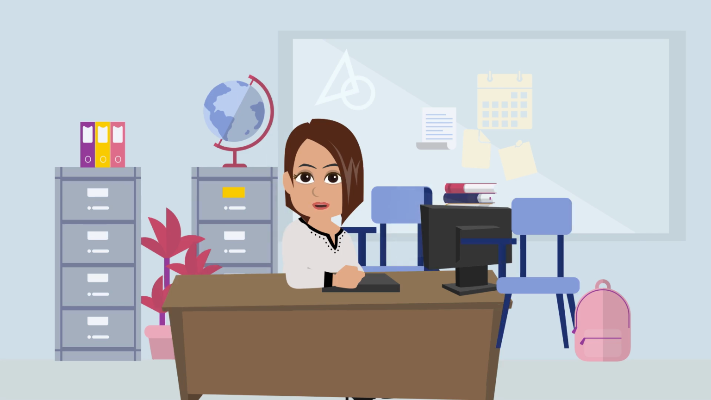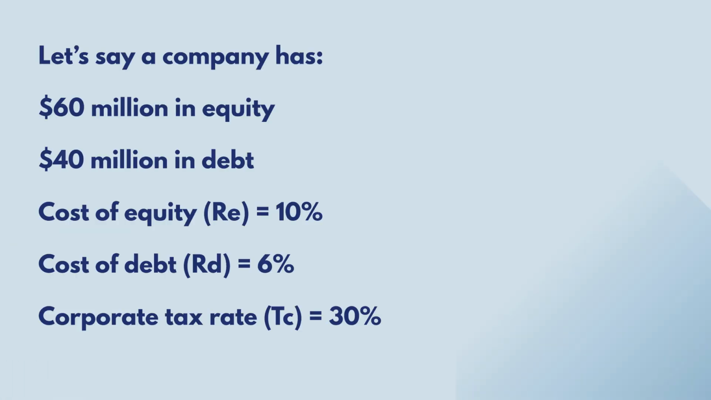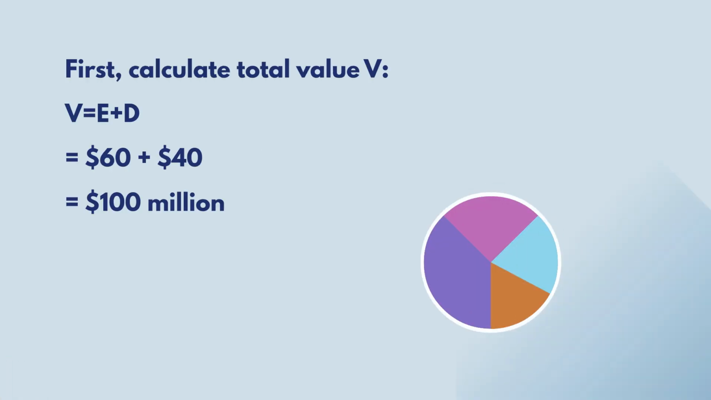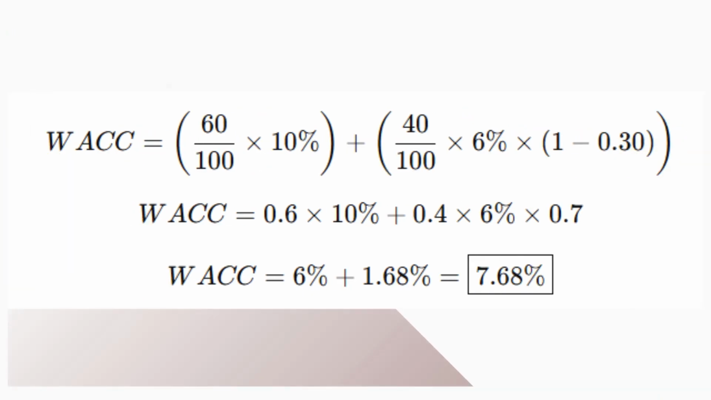Let's consider an example to illustrate this. Let's say a company has $60 million in equity, $40 million in debt. Cost of equity is 10%, cost of debt is 6%, corporate tax rate is 30%. First, calculate total value, that is value of equity plus value of debt, as $60 million plus $40 million, which gives us total value as $100 million. Then plug in all the values in the WACC formula, that gives us WACC as 7.68%.